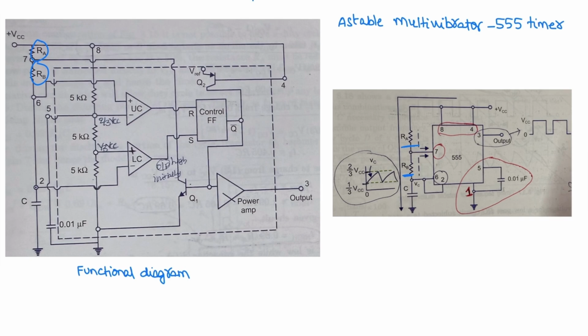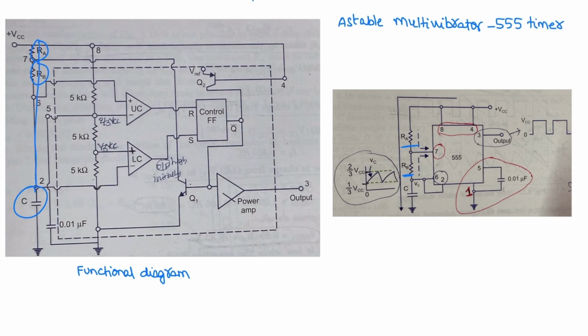Pin 7 of the discharging transistor Q1 is connected to the junction of RA and RB. When the power supply VCC is connected, the external timing capacitor C charges towards the VCC with time constant (RA plus RB) into C.